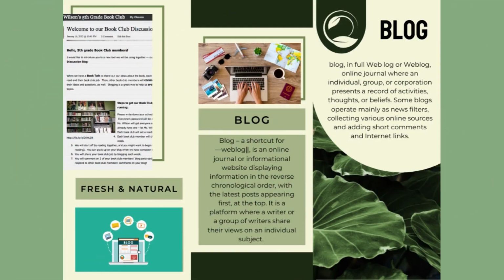Blog. Blog, in full weblog or web log, is an online journal where an individual, group, or corporation presents a record of activities, thoughts, or beliefs. Some blogs operate mainly as news filters, collecting various online sources and adding short comments and internet links.